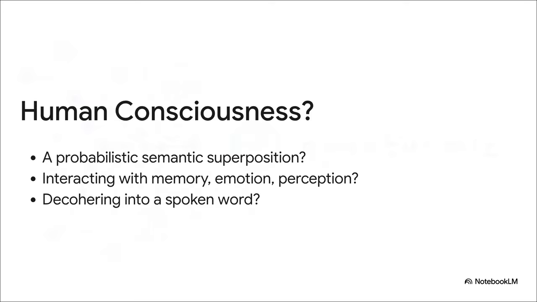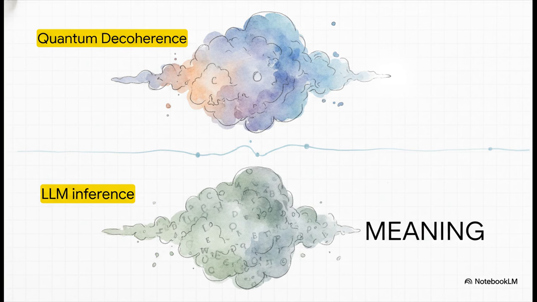What if our own consciousness works this way? What if a thought starts as a superposition of feelings and memories and concepts, which then interacts with our internal state and decoheres into the one definite idea or word we actually say out loud? It's a really powerful thought. I mean, what we're seeing here is the same fundamental process playing out on two completely different scales. One explains how the physical universe settles into a single classical reality, and the other explains how a cloud of potential words settles into a single meaningful sentence.